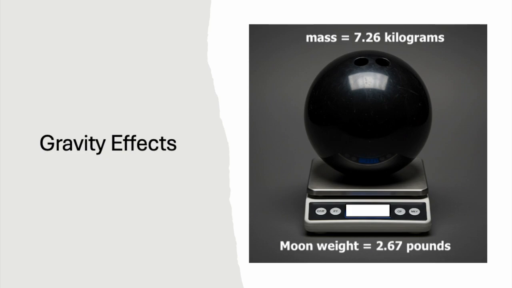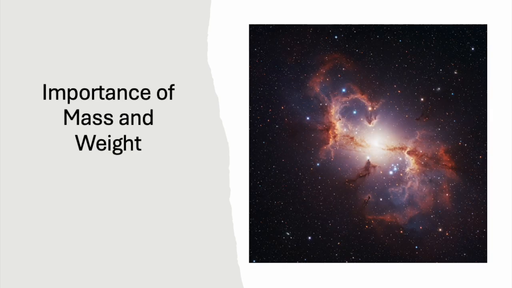Remember, mass is a measure of how much matter an object contains, while weight is the force of gravity acting on that object. Mass remains constant, while weight can change depending upon the strength of gravity. Understanding the difference between mass and weight is crucial for understanding how objects behave in different environments, from the surface of Earth to the vast expanse of space.